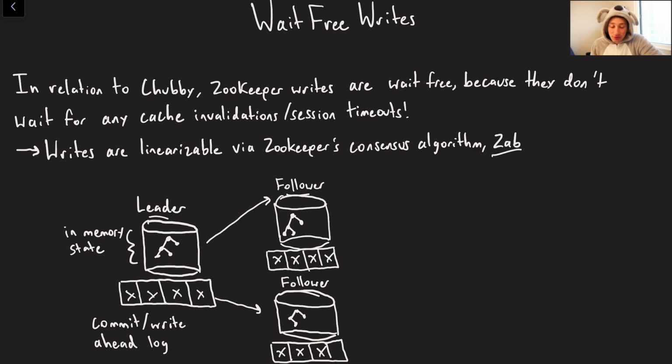And so the leader, or basically the followers as well, they're going to keep in-memory state of all the nodes, right? That like node path hierarchy. And then additionally, they also have this commit log, or you can even call it a write-ahead log because technically it serves as both. And that is really what ZAB is going to be replicating between the leaders and the follower nodes. And so you can see that it is possible, because we only care about getting a quorum of nodes to commit a write at one time, that a follower can lag a little bit behind.